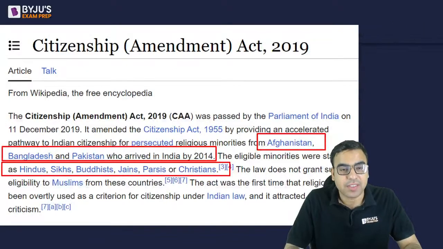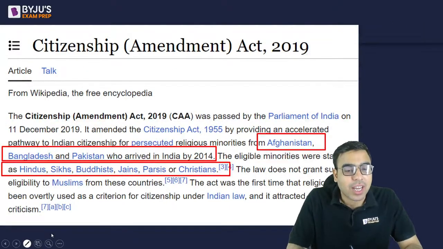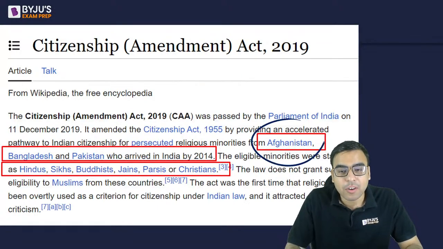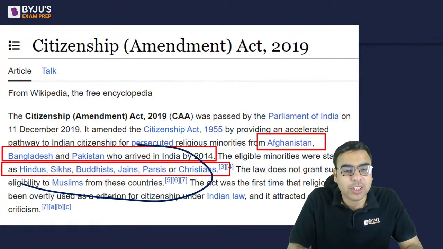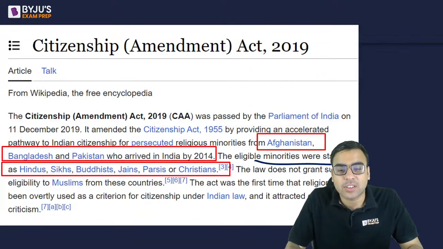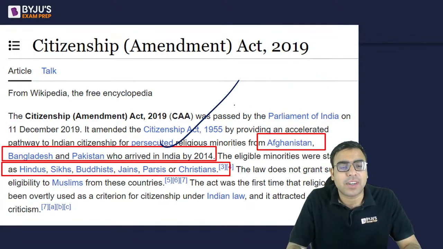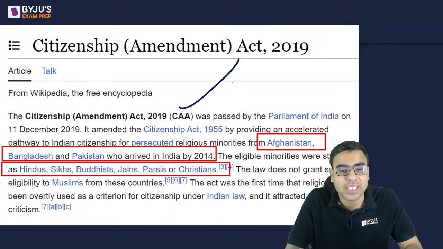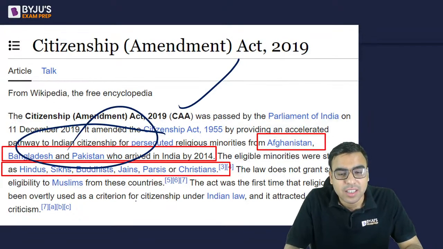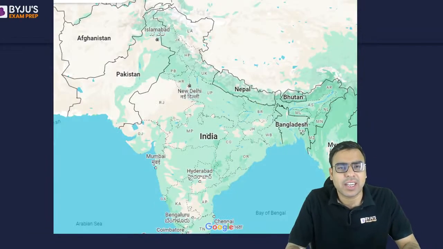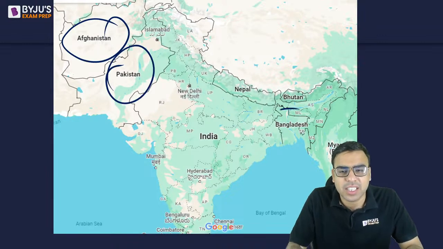Yes, Astha Vasti, very good. So it allowed people from Afghanistan, Bangladesh, and Pakistan belonging to these 6 communities to get the benefit of citizenship and all. We are not going into that detail because we will discuss it in paid classes. So these are the 3 countries.